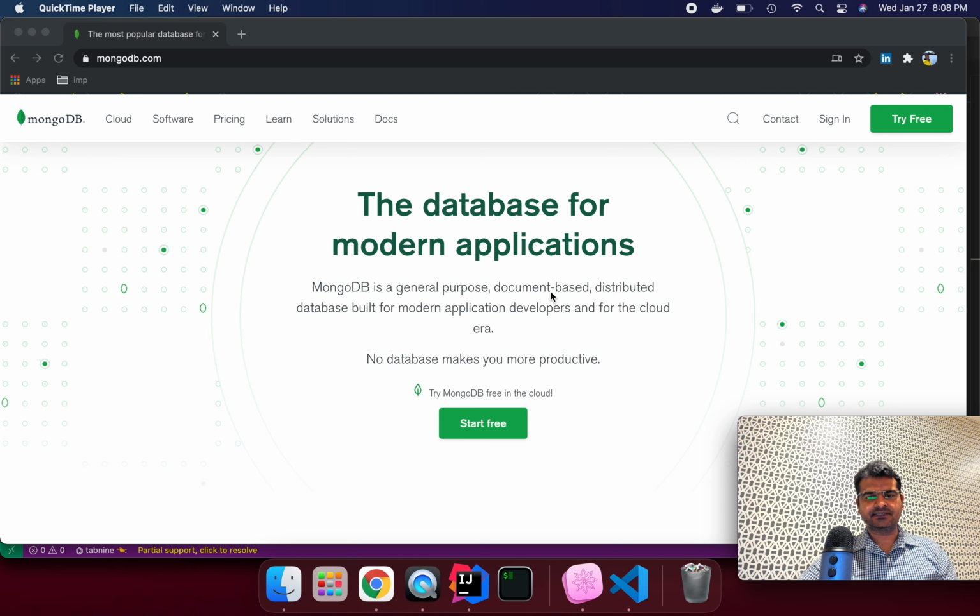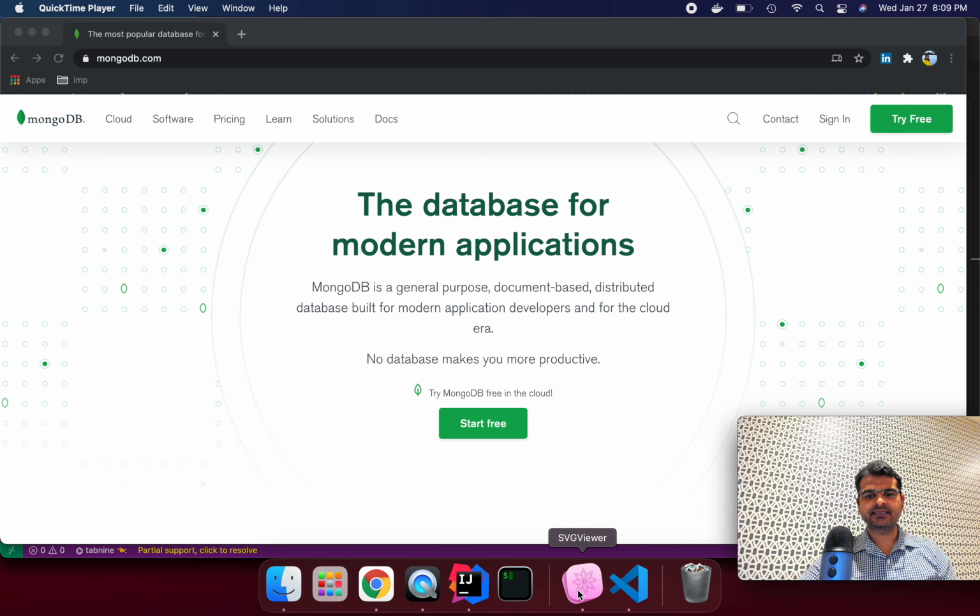And this is document based. So MongoDB is a NoSQL database and they all belong to document based. And distributed database means we can have the same replica copy from one region in another region. That is called replicas. We can create so many replicas depending upon the region where you want your data to be quickly fetched as local data. And MongoDB is also supported in the cloud era, like we can use MongoDB on a cloud platform very easily.